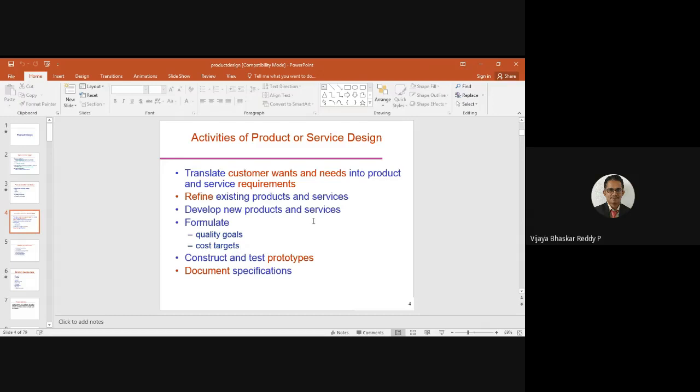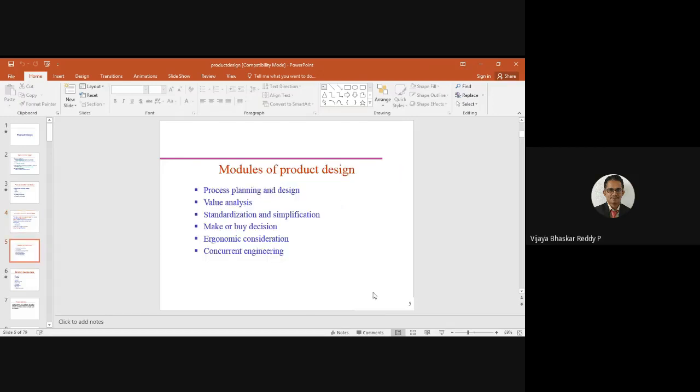Construct and test prototypes. Document specifications. What are the document specifications that we are going to analyze? So these are the activities of product and service design. What are the modules of product design? The total product design will be divided into small modules. We finish up those modules and link them all together, and finally that particular product will be designed.